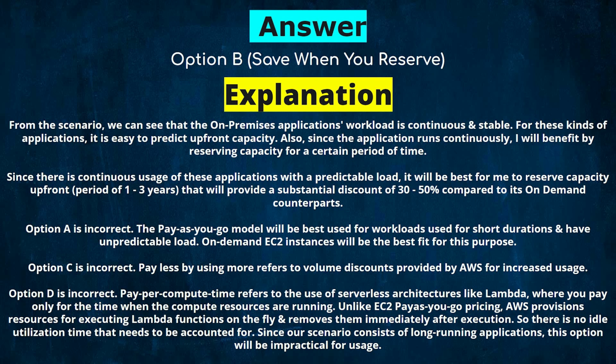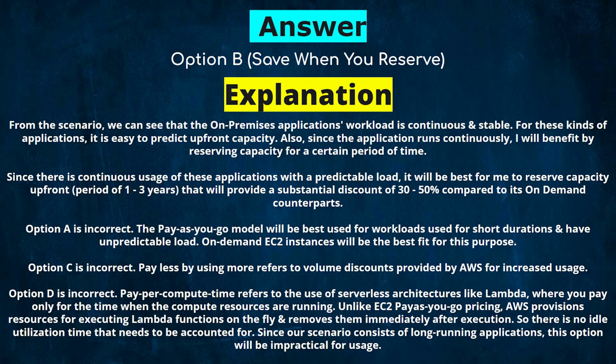Option A is incorrect. The pay-as-you-go model will be best used for workloads used for short durations and have unpredictable load. On-demand EC2 instances will be the best fit for this purpose. Option C is incorrect. Pay less by using more refers to volume discounts provided by AWS for increased use.